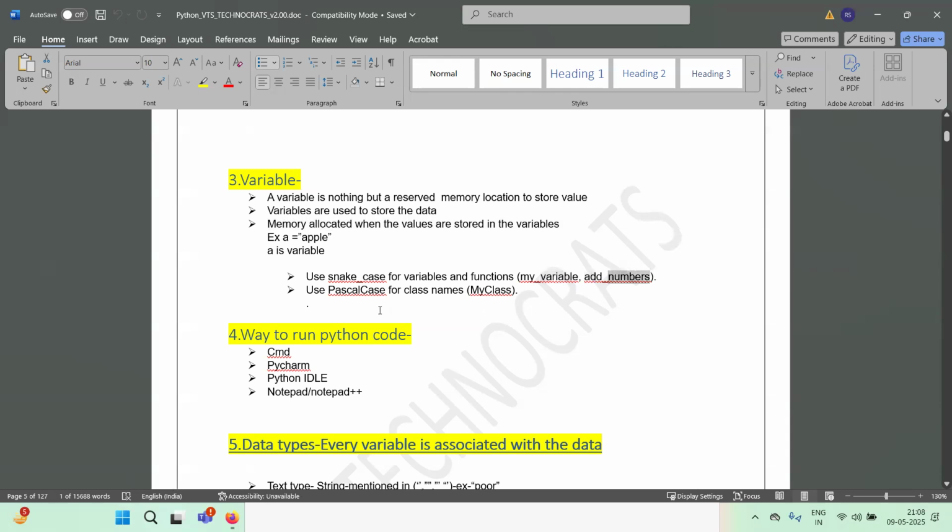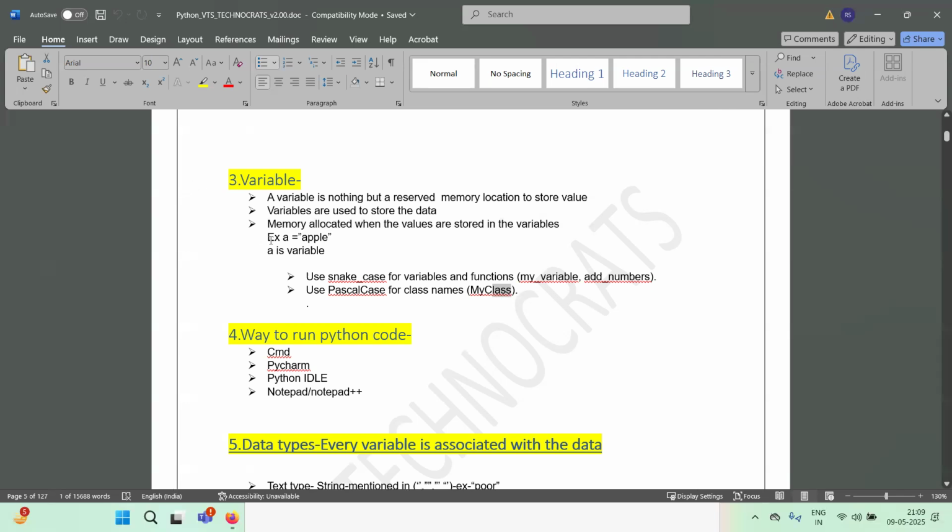And Pascal case for class names. Pascal case means the first letter should be capital followed by small letters, and then again this is uppercase, and then again this is lowercase. So that is what a variable is, guys. A variable is nothing but a reserved memory location, and this is used to store a value. So a variable is used to store the data.